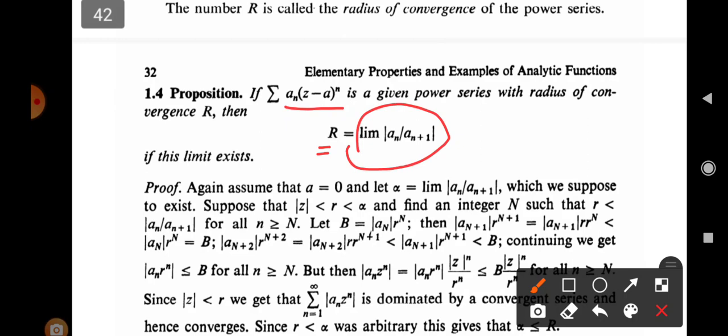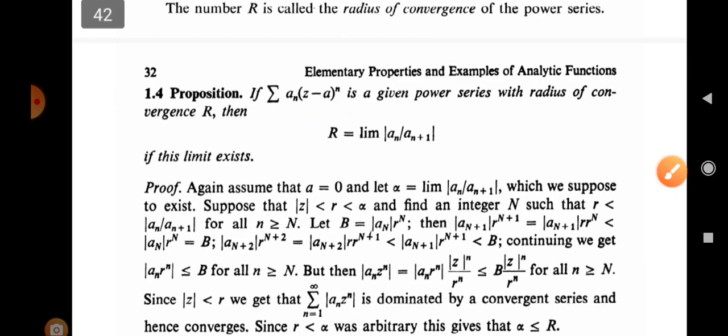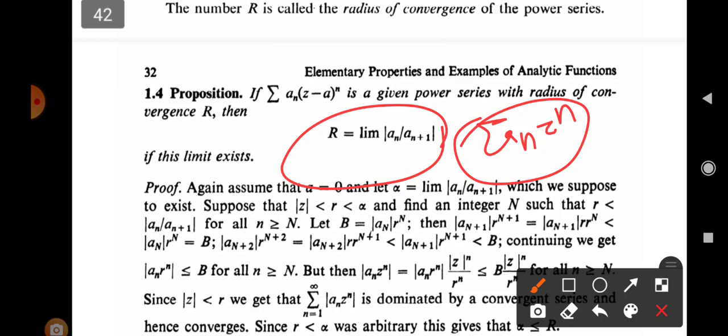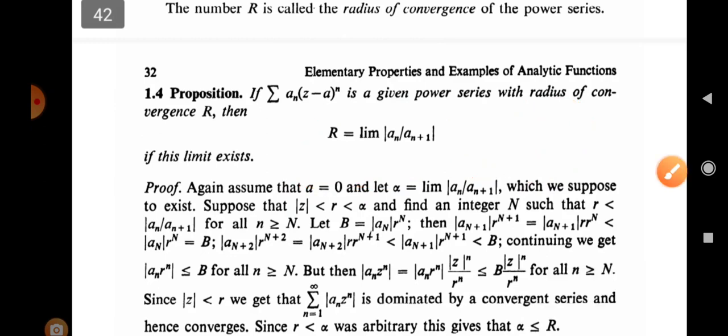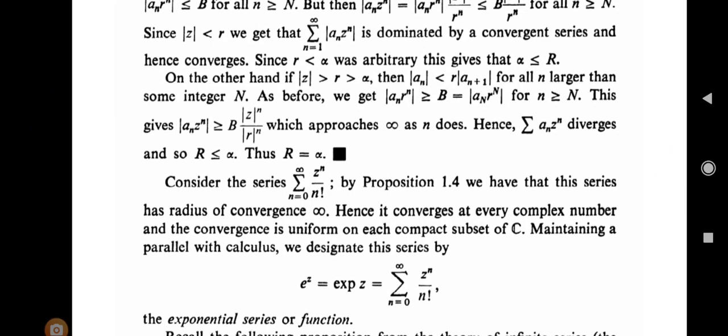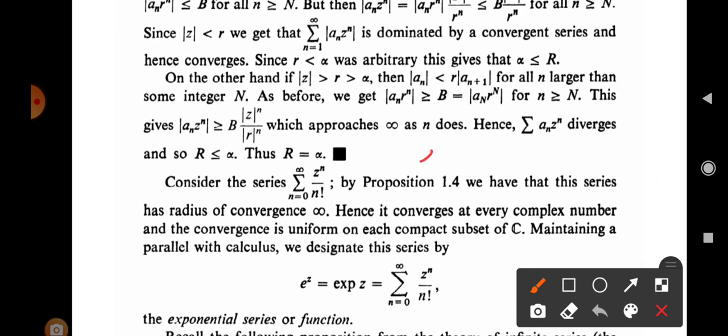This formula is already used for summation of a_n z^n, and the formula for calculating the radius of convergence for a_n z^n and a_n (z - a)^n are the same. Now observe that the exponential function e^z can be written as summation of z^n upon n factorial, n ranging from 0 to infinity.